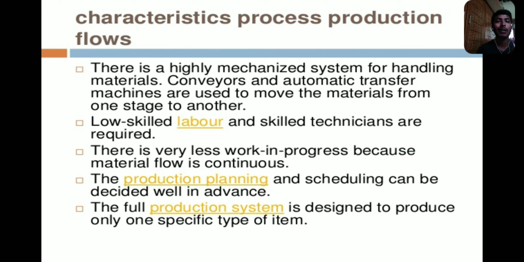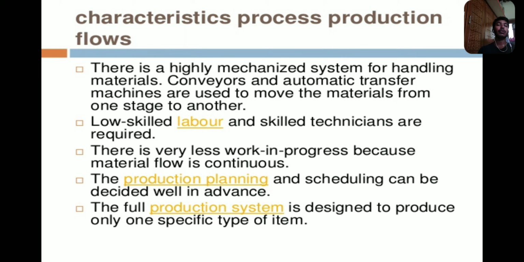And low skilled operators. So in the continuous production system, we are requiring low skilled operators. We are not requiring only skilled workers in the continuous production system. We are requiring low skilled laborers, and skilled technicians are also required. So both skilled operators and low skilled operators are required in the continuous production system.